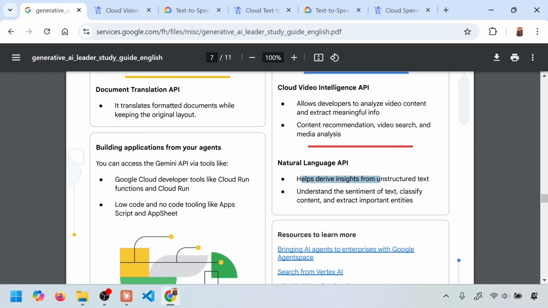So it helps derive insights from unstructured text, any kind of linguistic analysis. Like I said, sentiment, classification, important entities within the text. The review example I gave is a good use case for this kind of API. So we have seen so many different Google AI services, speech to text, text to speech, and so on. Like I mentioned before, this augments and helps generative AI applications or any application which needs this kind of services.